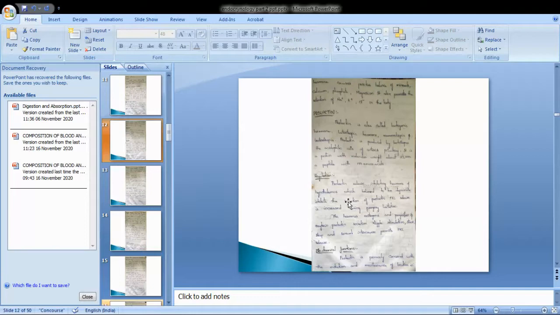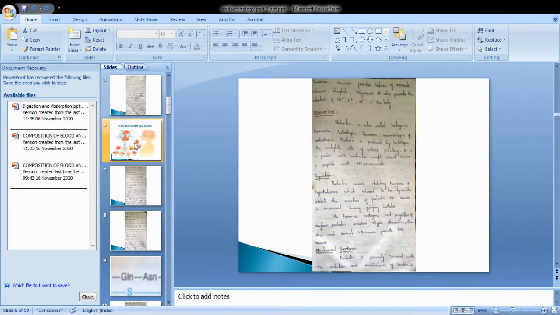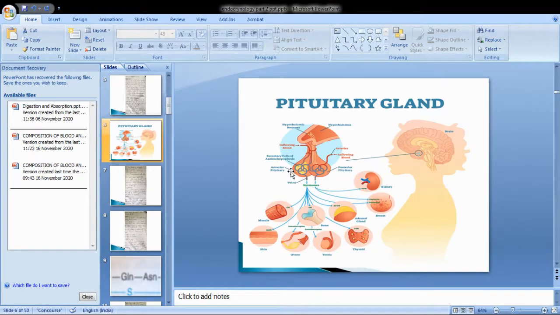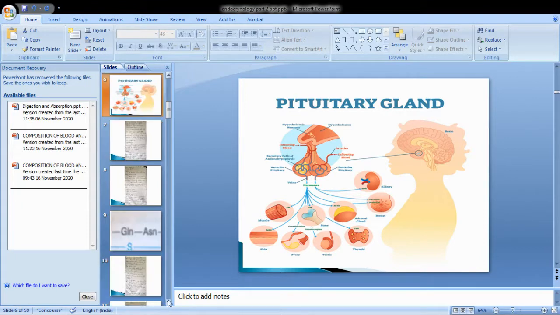Prolactin is also known as lactogenic hormone, luteotropic hormone, and mammotropin. It is produced by lactotropes, which are the eosinophilic cells of the anterior pituitary. I will show it here: the eosinophilic cells of the anterior pituitary. Next, coming to the point.